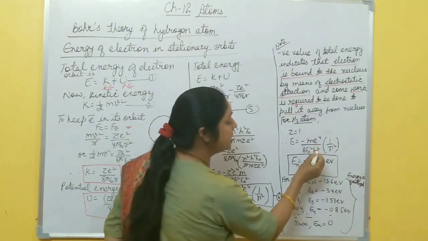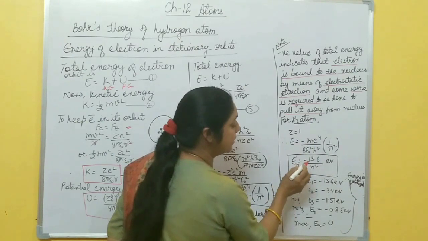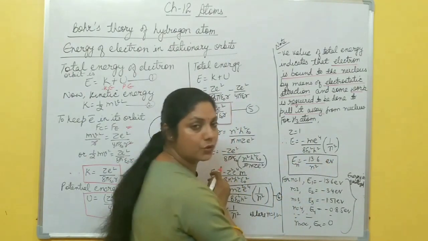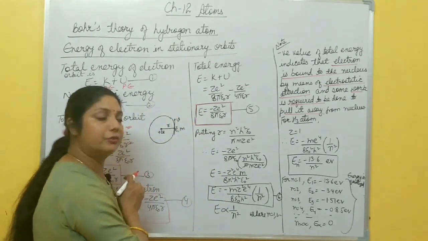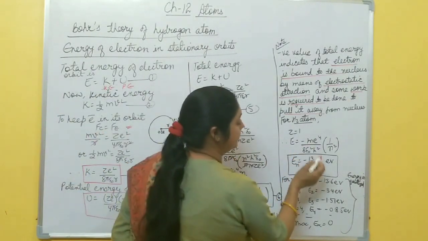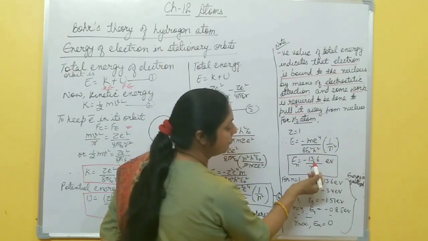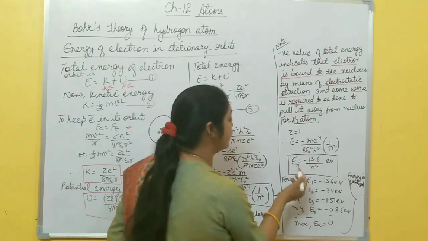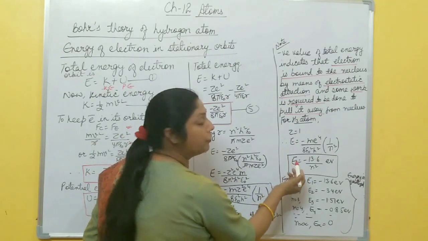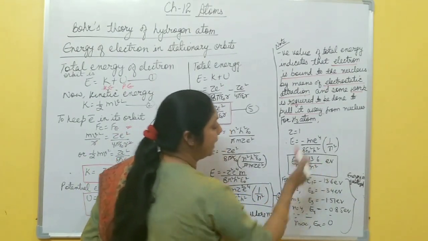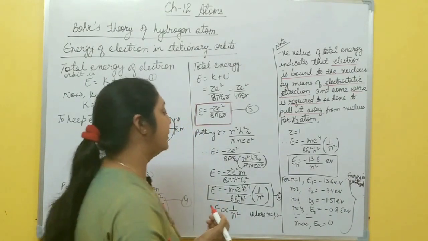After putting all these values of these constants, you get E equal to minus 13.6 by n square, where energy is in electron volt. So the total energy for the hydrogen atom becomes minus 13.6 by n square electron volt,